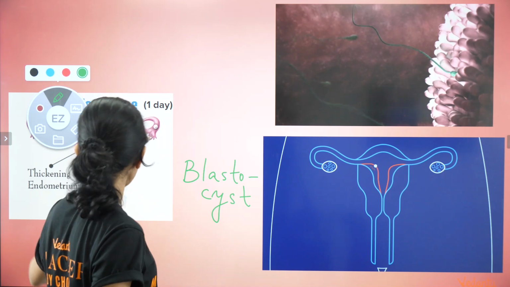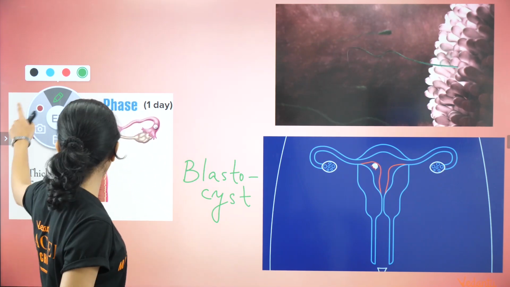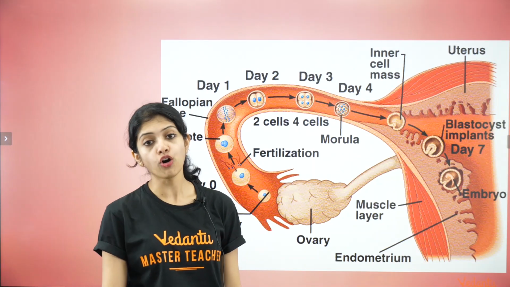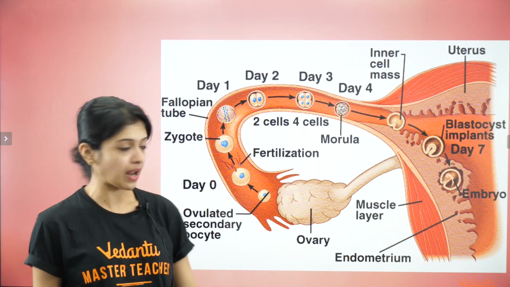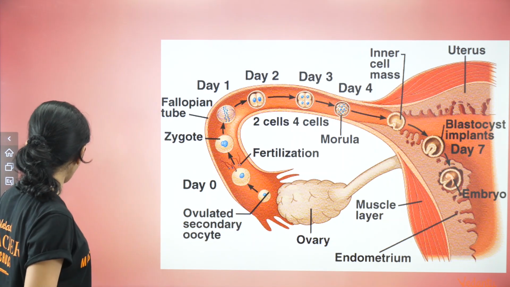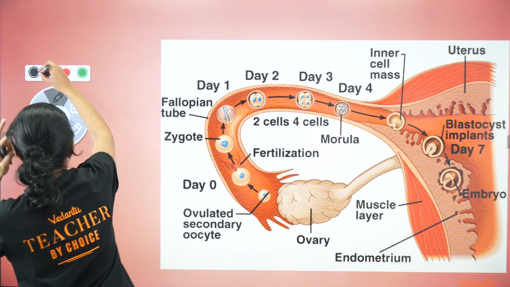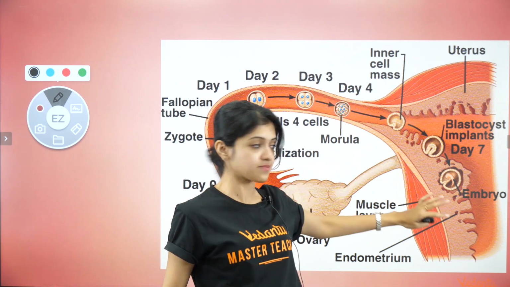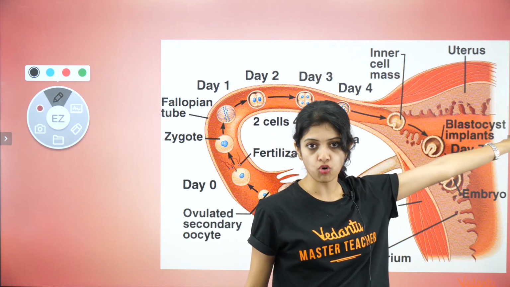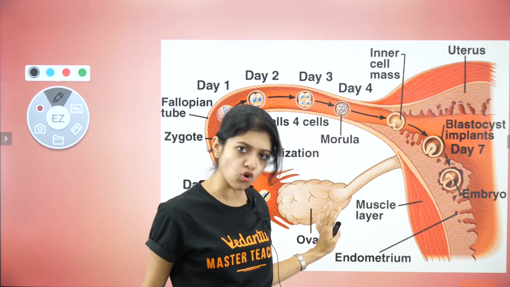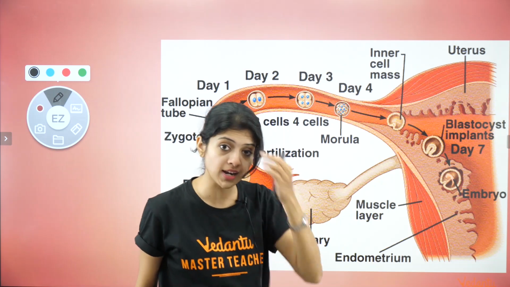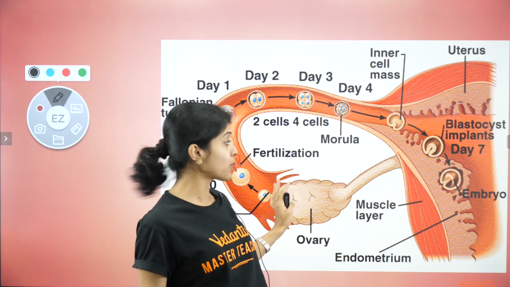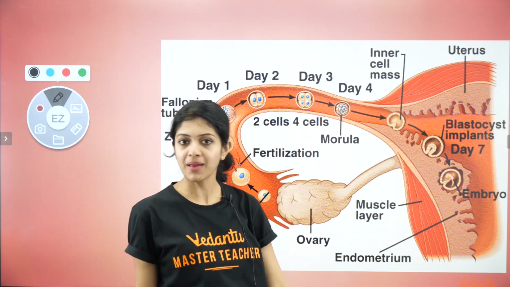Okay, so keeping that in mind, let's look at the various stages of embryonic development. Now, if you have a look at this, the ovary, you see that, right? This is just one portion of the female reproductive system. We've not shown the other ovary. Imagine that it's in this ovary that ovulation has occurred this month. So obviously the further development will be happening on this side of the female reproductive system.